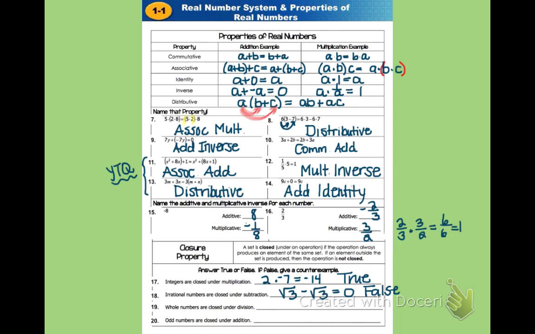Now the next one is whole numbers. Are the whole numbers closed under division? Well, I thought of a couple whole numbers, like say 20 and 3. If I divided 20 by 3, I'm going to get 6 2/3, or 6.6 repeating.